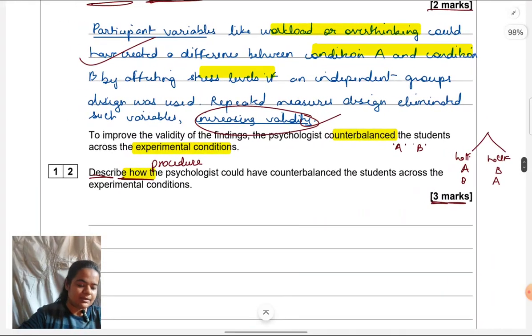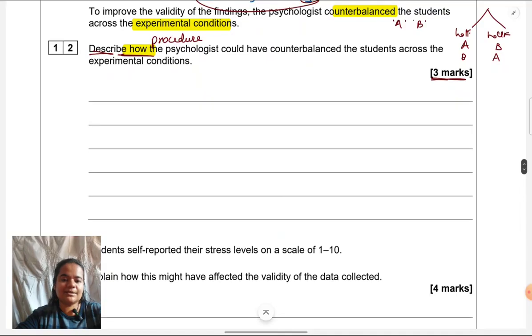Let's see how we can write a counterbalancing answer. Okay. It is for 3 marks. As a rule of thumb, we try to cover 3 points. Not necessarily it has to be 3 sentences. So I'll write an answer and then I'll show you how it is marked also.